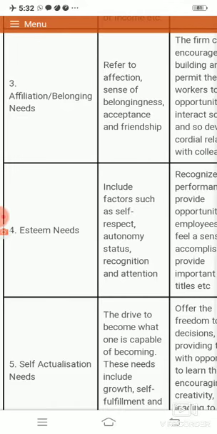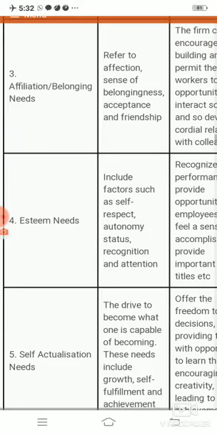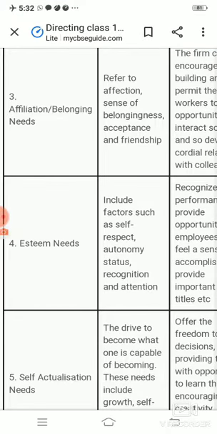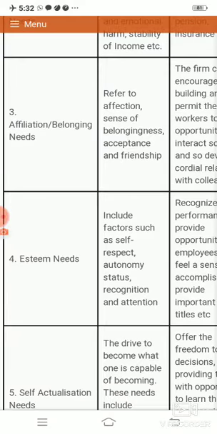And the third need, which is affiliation and belongingness need: in organizational terms, an employee will feel affiliation and belongingness by having a cordial relationship with colleagues or other employees of the organization. When he has a good relationship with the organization's people, it means his third need, affiliation and belongingness, is fulfilled. The fourth need is esteem need. He is asking for status, he is desiring a status. And how can it be completed? When the owner provides him a proper job title, right? So his fourth need, esteem need, will also be completed.